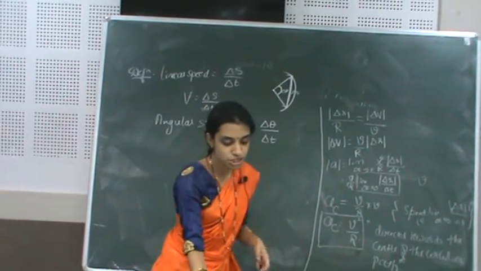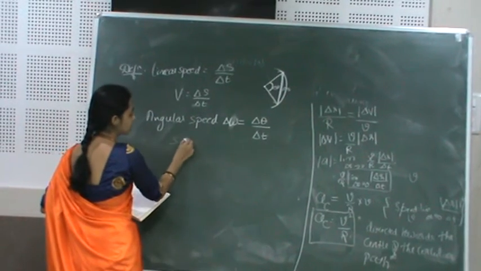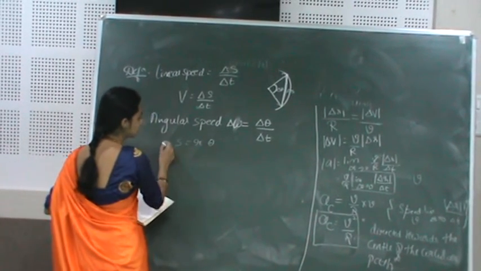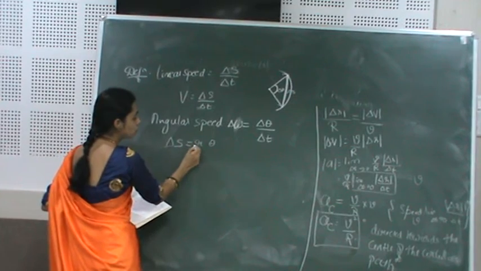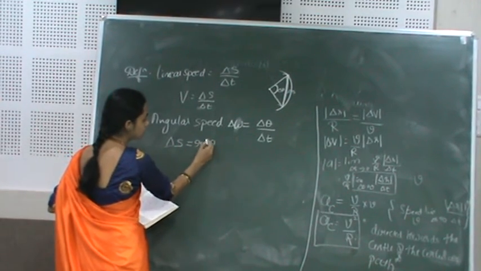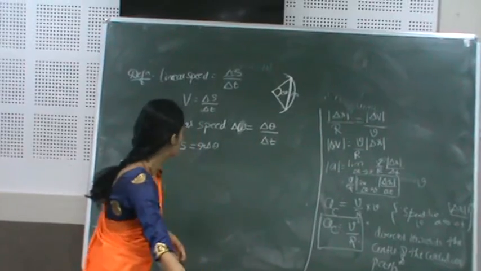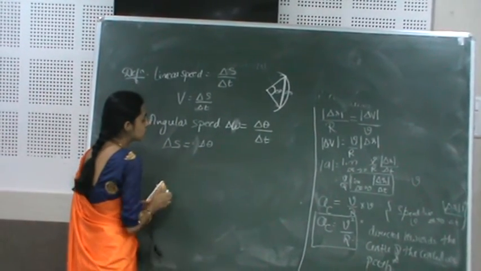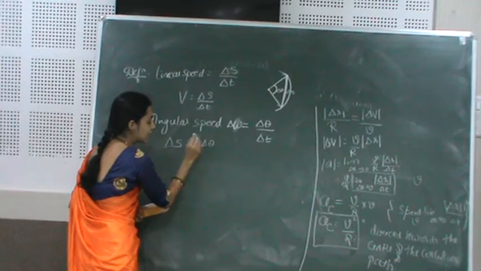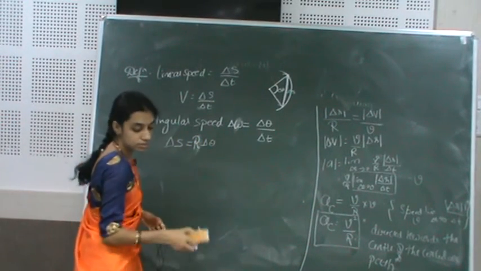We know the relation between linear and angular quantities, that is s is equal to r theta, that is, delta s, a small change in displacement, will be equal to r into delta theta. What is r here? I will replace the small r by capital R, which is nothing but the radius of the circular path.